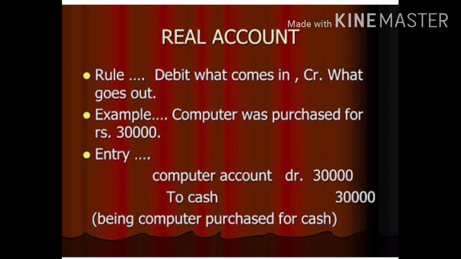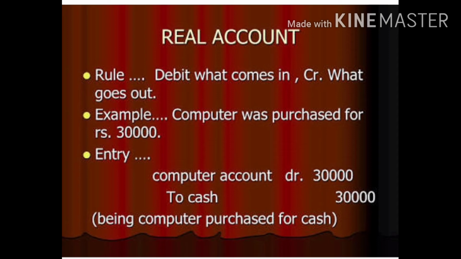So when you are purchasing the computer, what are you giving back? Yes, you are giving cash. So according to the rule, what goes out will be credited. So here you can pass the entry: computer account debit 30,000 to cash account 30,000, and you can write the narration, that is, being computer purchased for cash.